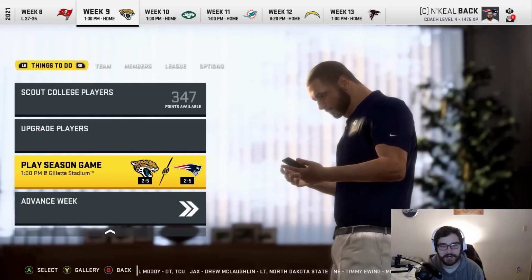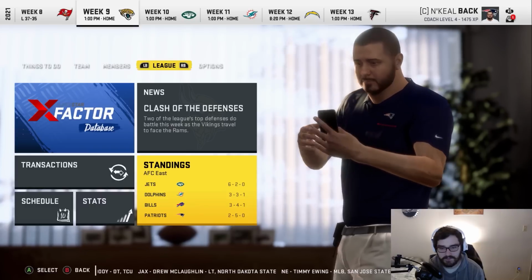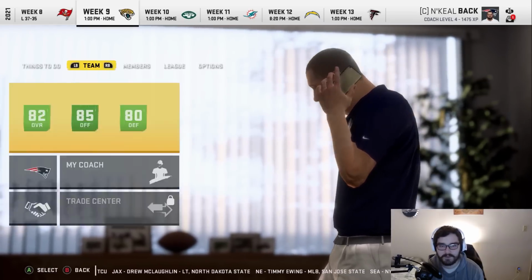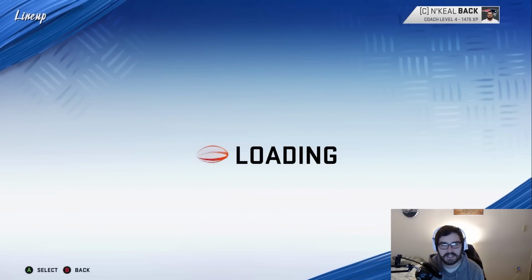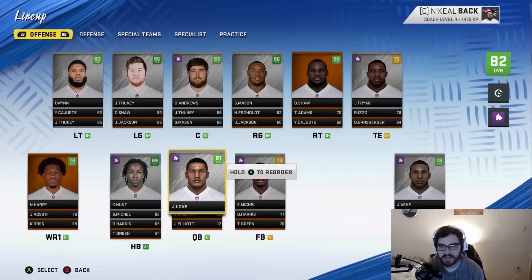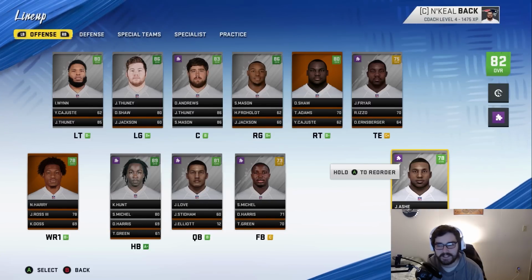We are struggling a bit here at week 9. We are 2-5, so are the Jaguars. We are in last place, 6-2 for the Jets, 3-1 for the Dolphins, 3-4-1 for the Bills. We'll have to see what's going wrong with this team at the end of the season. It could be the defense because we have a couple holes over there. I feel like the offense should be at least decent, but Ashy only has star development, which is a bit frustrating, but it's okay at the same time.